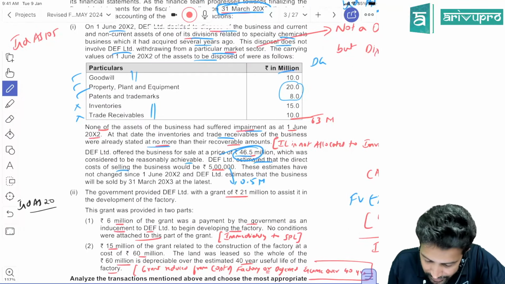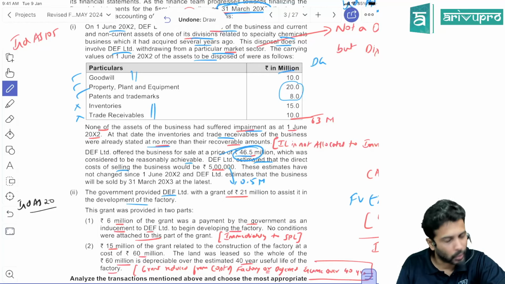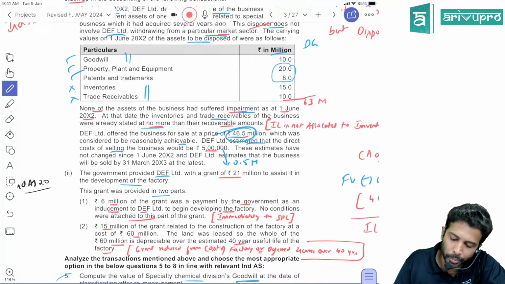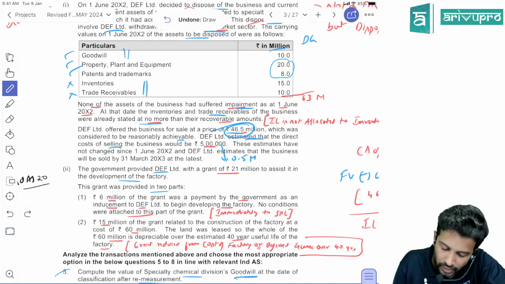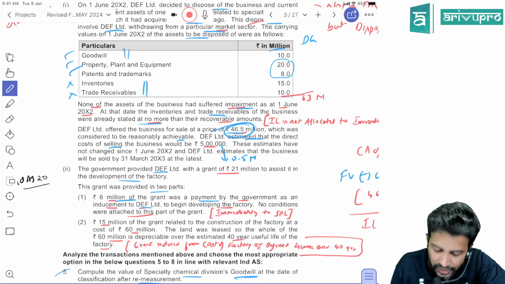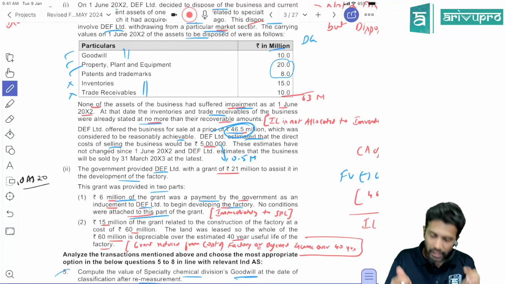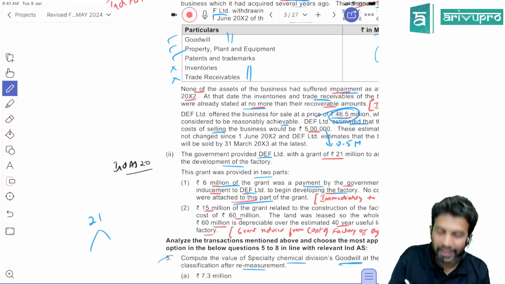Okay. The government provided DEF, the company, a grant of 21 million to assist the development of a factory. The grant was provided in two parts. So total grant is 21. So the 6 million of the grant was a payment by the government as an inducement to DEF to begin developing the factory. No conditions were attached. So totally 21 million grant is given.